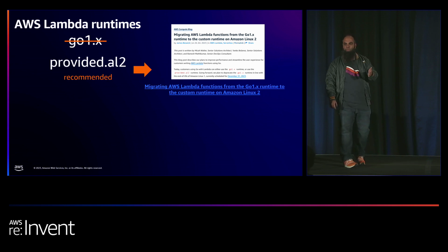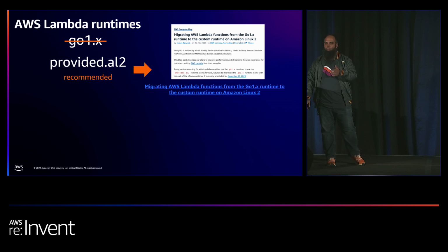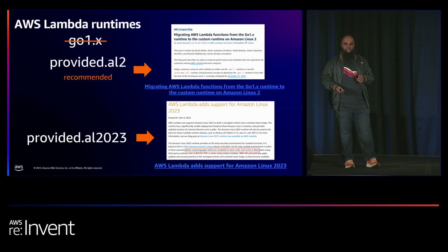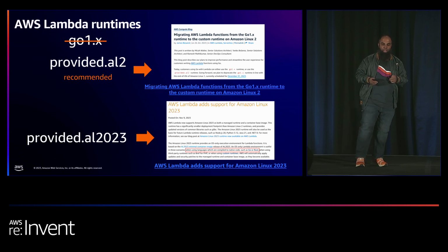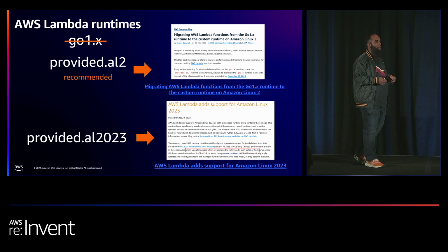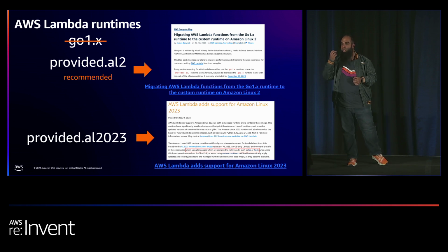So this actually happened recently. So AL2 is an approach. This AL2 as a runtime was provided last year. And just recently, a few weeks ago, we have provided AL2023. So Amazon Linux 2023 as a runtime option is available on Lambda. And this works for any language that you can compile to a native binary, right? So we have this in Rust, we have this in Go. And if you are still in the Java space, if you've heard of Quarkus and Micronaut, you have GraalVM as an option.